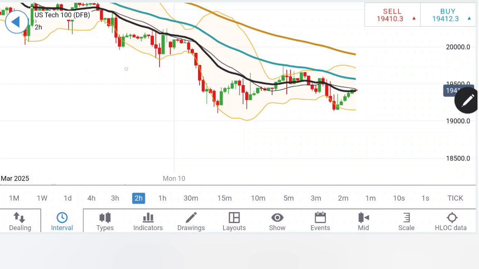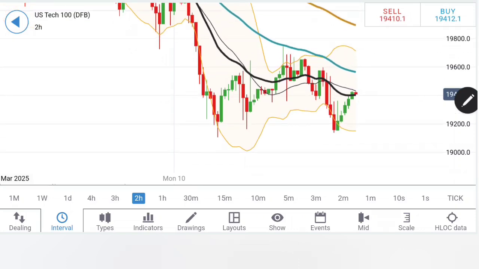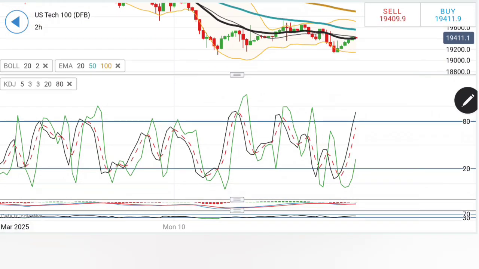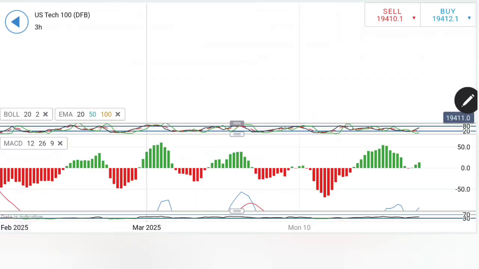On the 2 hour chart, a similar observation here. Yes, after hitting another round of drop, it is trying to bounce back. The 20 period should offer a greater resistance, as we may see a move all the way towards the 50 period moving average. Yes, the indicators are showing an up move here as well.